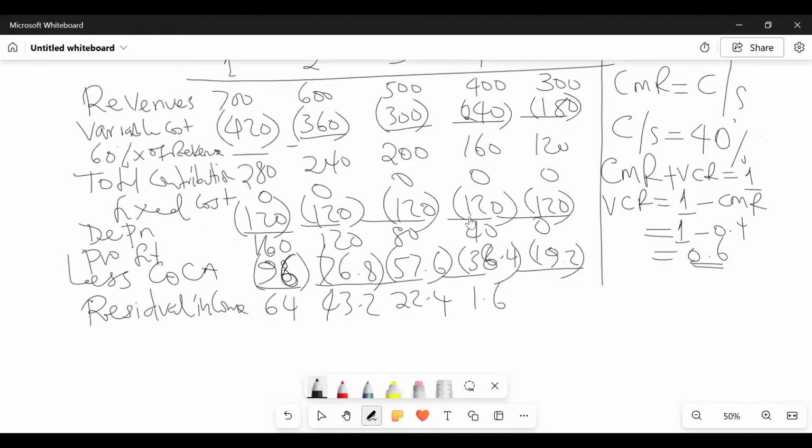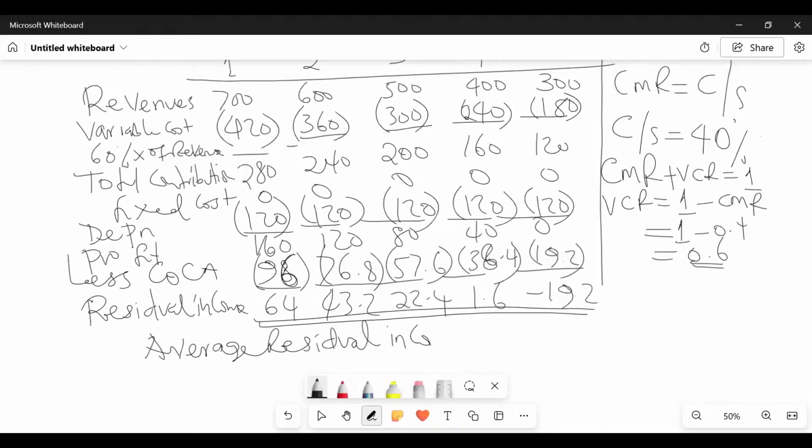1.6. And then lastly, for purposes of making decisions, even if the examiner has not asked you, it will be very important for you to come and give us the average residual income.